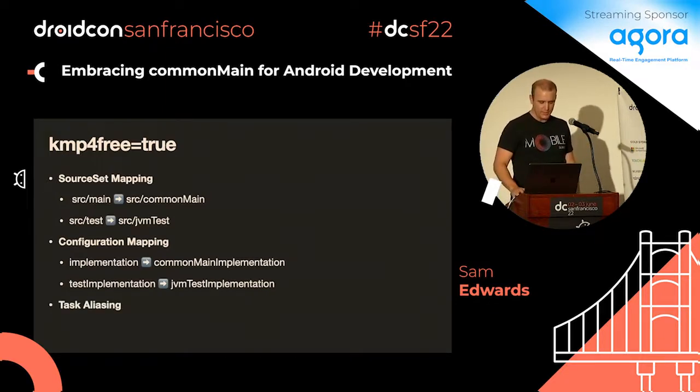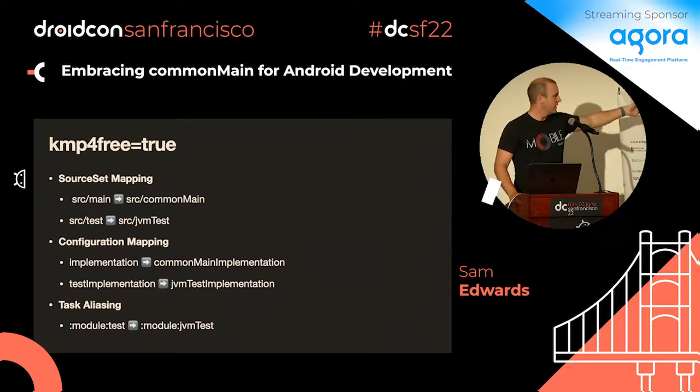And then additionally, I added some task aliasing in this. I'm up for debate, but if you're running something in CI, you're just on a Java module, you're saying run test. But because the multi-platform plugin is there, that test task is no longer there. So if you ran it in CI, it might not work with this on. So I added an alias so that if you run test, it actually runs a JVM test. It just gives you more flexibility to go back and forth.